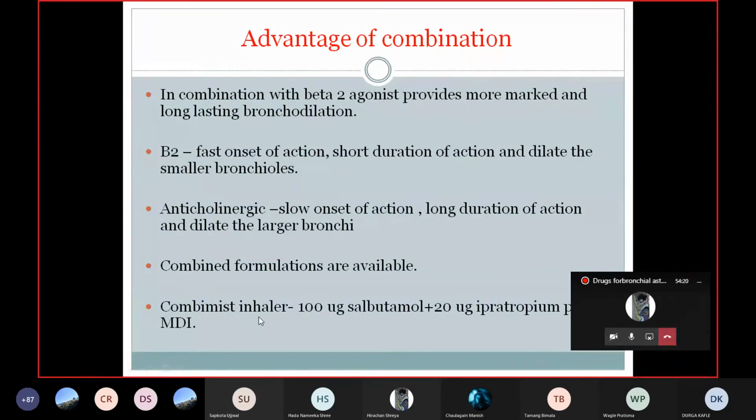The Combimist inhaler is the combination of the beta-2 agonist with the anticholinergic drug in the MDI, metered dose inhaler. When you press the canister once, it will release 100 microgram of salbutamol along with 20 microgram of ipratropium bromide. That is a total of 120 microgram of the drugs inhaled in the lungs. In one puff, it will deliver 120 microgram of the combination of two drugs.